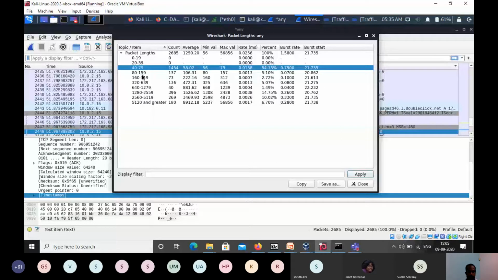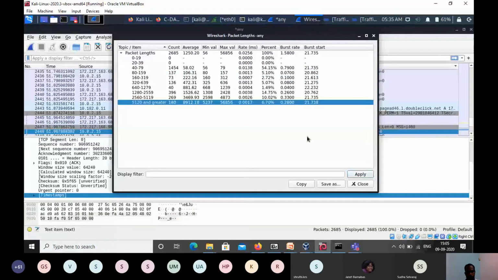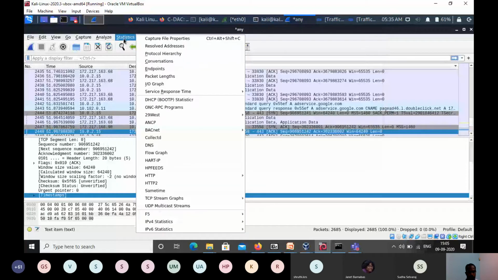And there is some application traffic. Some traffic is greater than this one. We will call it a jumbo packet and all. So some portion of the traffic is coming to that. Okay. So these are other statistics you may be interested in.